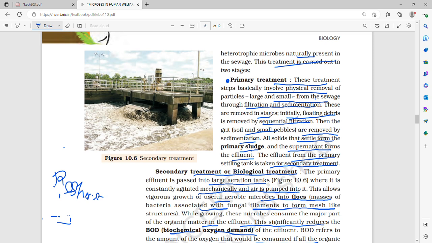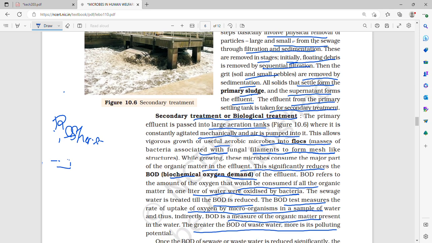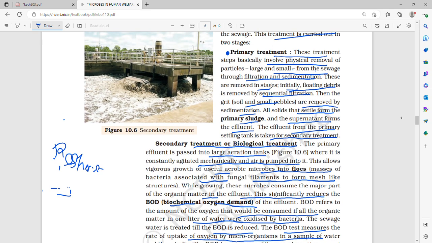in two stages. Firstly, primary treatment. These treatment steps basically involve the physical removal of particles, large and small, from the sewage through filtration and sedimentation. These are removed in stages. Initially, floating debris is removed by sequential filtration.